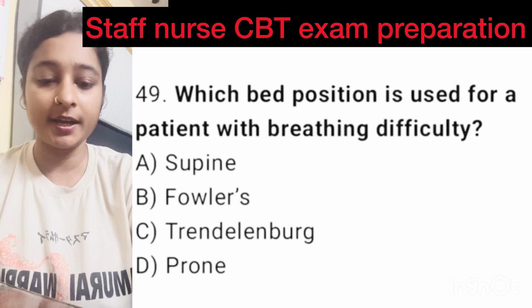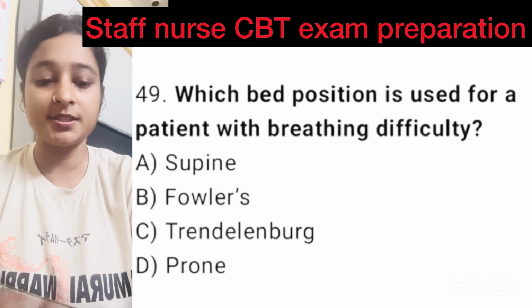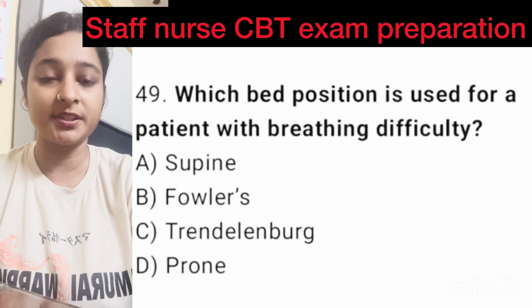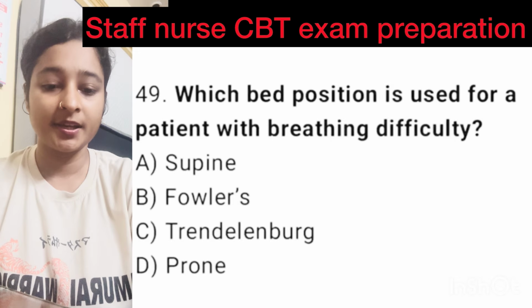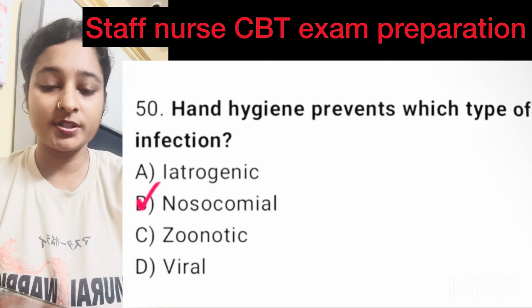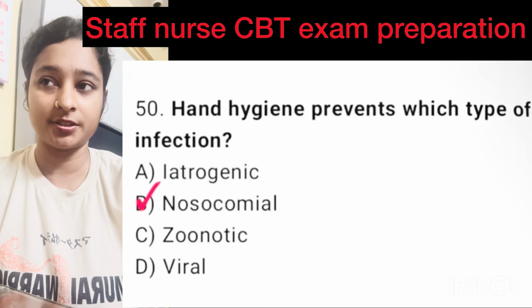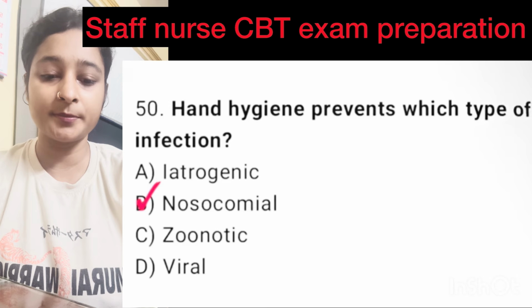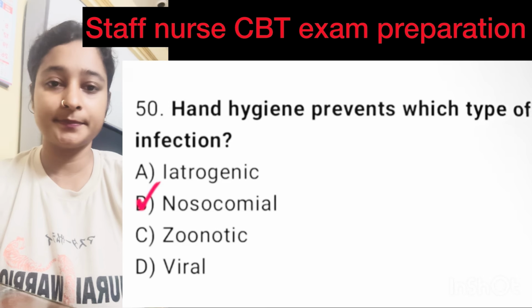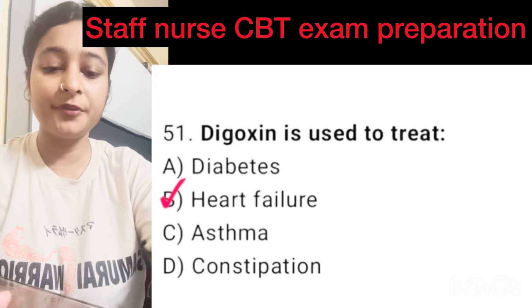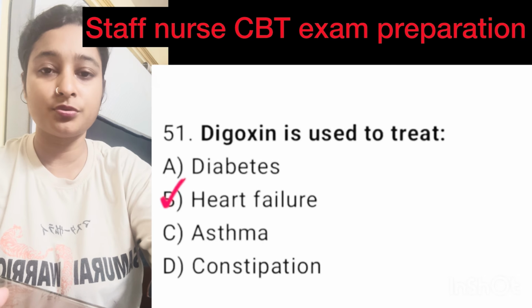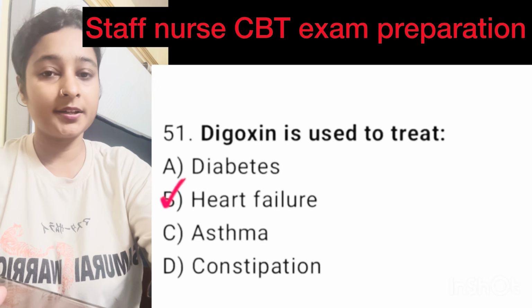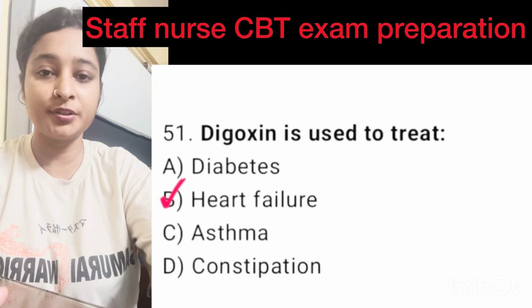Question number 49, which bed position is used for a patient with breathing difficulty? Here correct option is option B, Fowler's position. Question number 50, hand hygiene prevents which type of infection? Here correct option is option B, nosocomial. Question number 51, digoxin is used to treat. Here correct option is option B, heart failure.